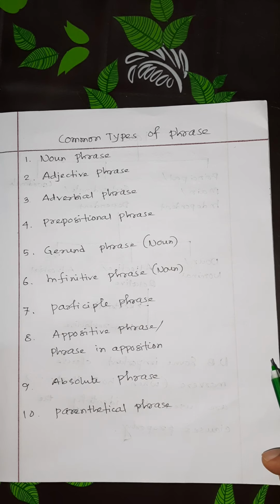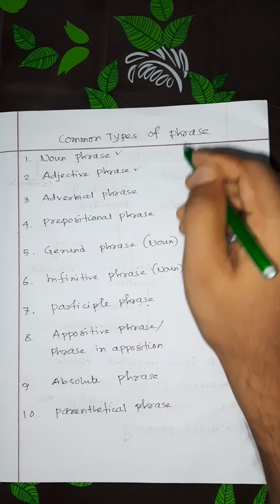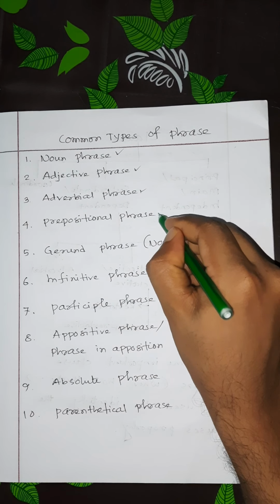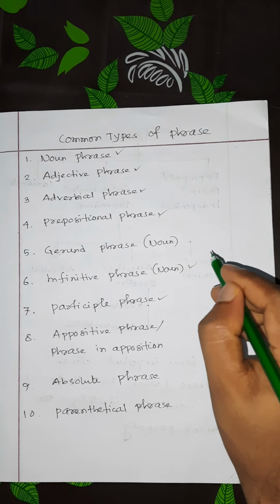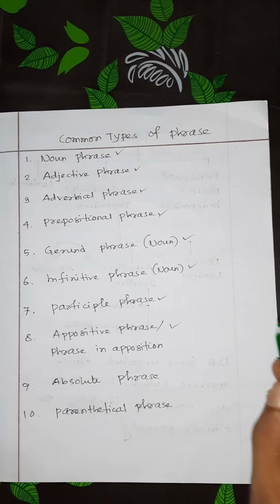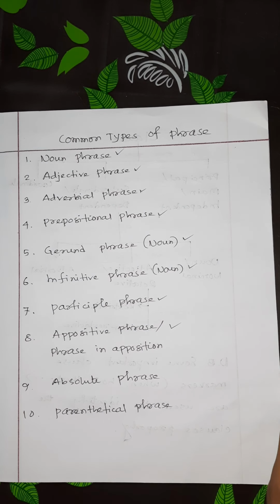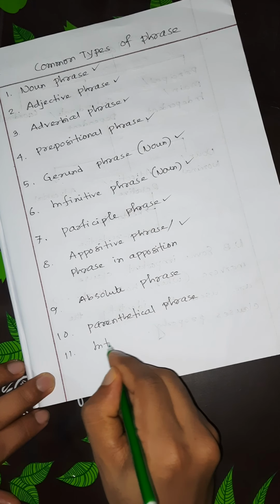Still, some give the basic types of phrases as noun phrase, adjective phrase, adverbial phrase, prepositional phrase, participle phrase, infinitive phrase, gerund phrase, and appositive phrase. These types of phrases are very common. Also, some say interjectional phrase. I haven't listed that phrase here, but we can write interjection phrase or interjectional phrase.